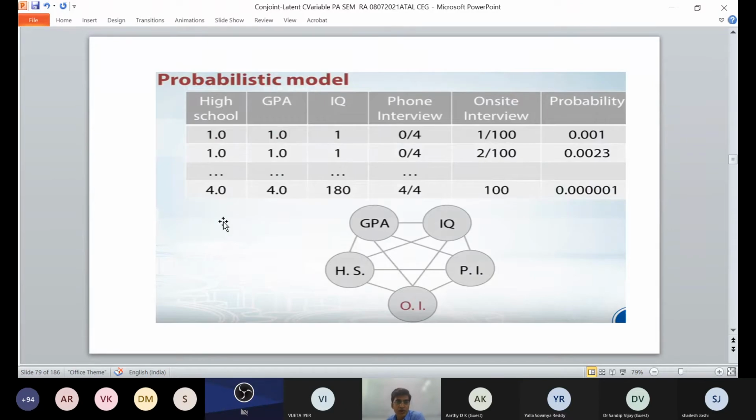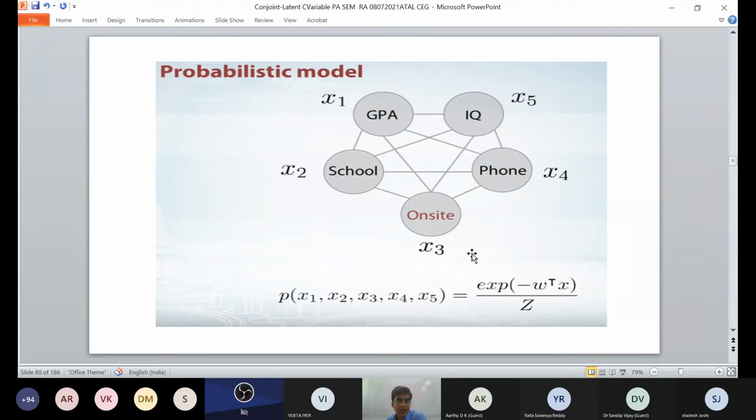So you have a probabilistic model for high school, GPA, IQ, and phone interview. You are getting a probability of each score, and a probability of the on-site interview. So, 1 out of 100. Based on these 4, you are deducing the probability of selecting that candidate.